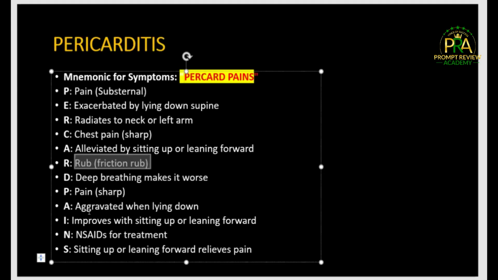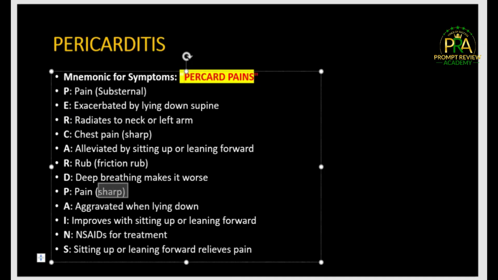Just say RUB, rub. P, they can have that pain, that sharp pain. A is aggravated when they are lying down, supine position, lying down flat. It improves when they are sitting or leaning forward, and the treatment is NSAID. And also remember the sitting up. So you can use Pericard pain to remember your pericarditis.